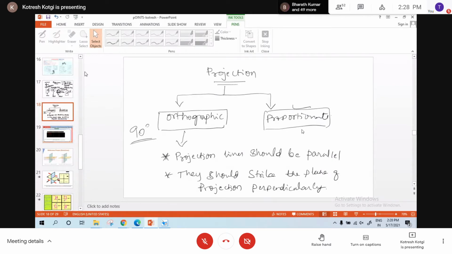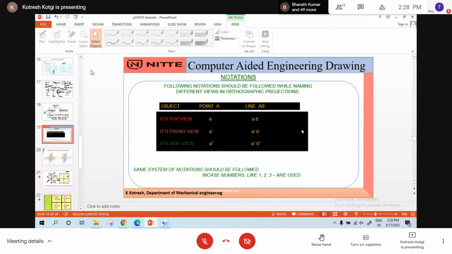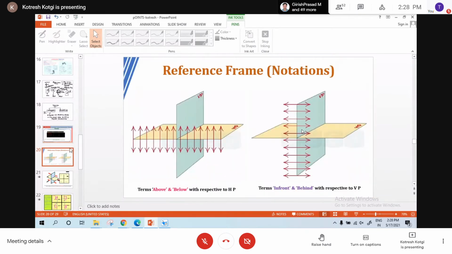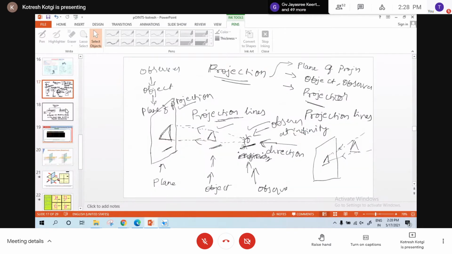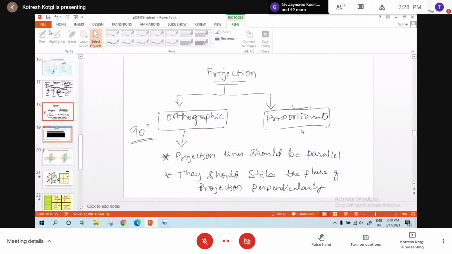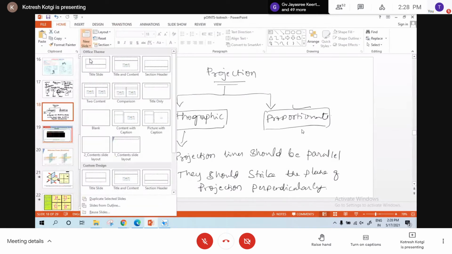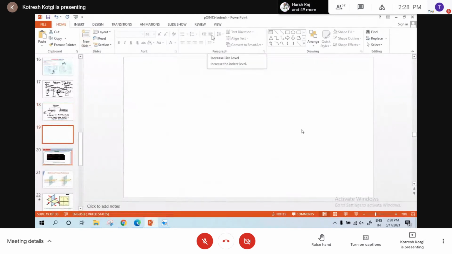Then one more important point you should remember. This slide we'll see a little later. Now maybe I'll include one more slide here. Now you see, generally what you understand. You heard that word.